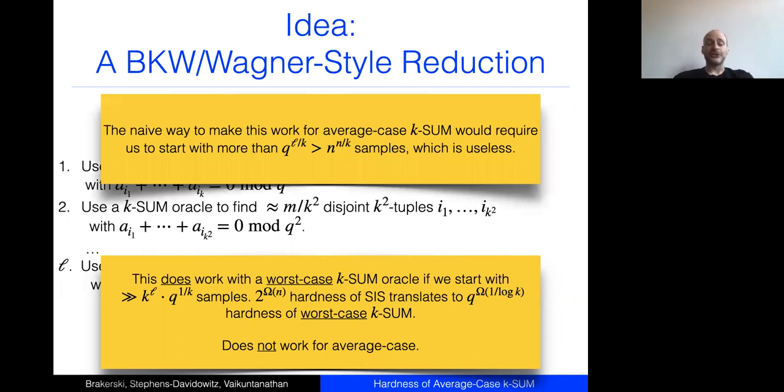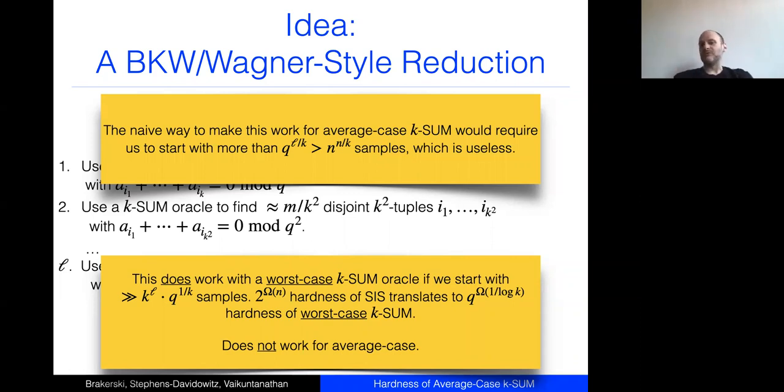There is a naive way to try to make this work in the average case, which would be, instead of starting out with m samples, to start out with m to the L samples, and then call my oracle on m to the L minus 1 disjoint subsets of size m, and then m to the L minus 2 disjoint subsets of size m, and then m to the L minus 3 disjoint subsets of size m, etc., until eventually I get one n-tuple at the end.